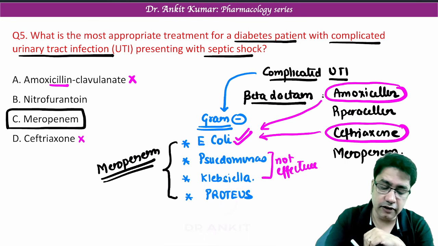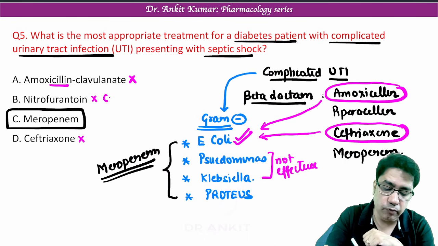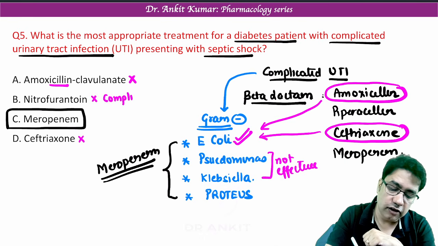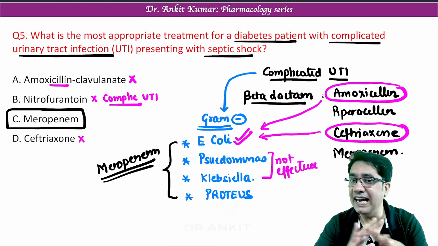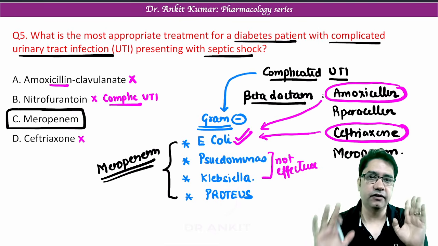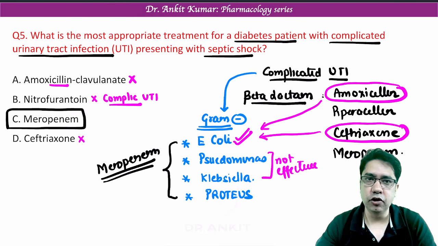Now why is nitrofurantoin not given? Remember, nitrofurantoin is not given in complicated UTI. It is only given in uncomplicated UTI when the patient is not having any sepsis, any shock, etc. So here the best answer is meropenem.